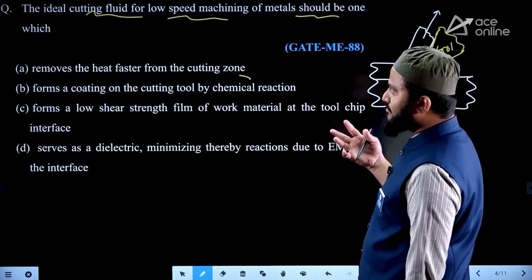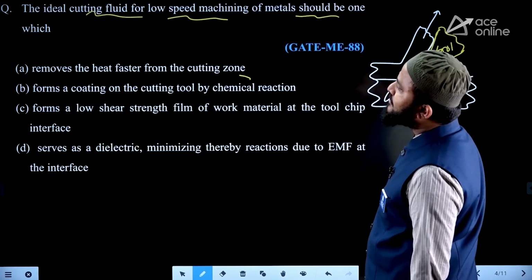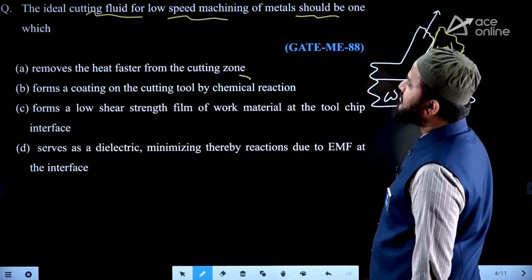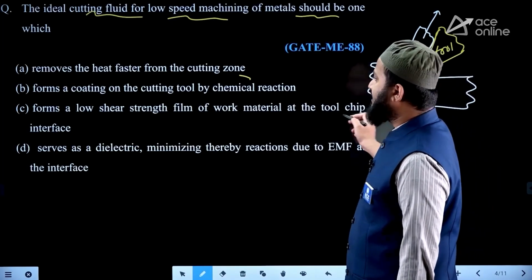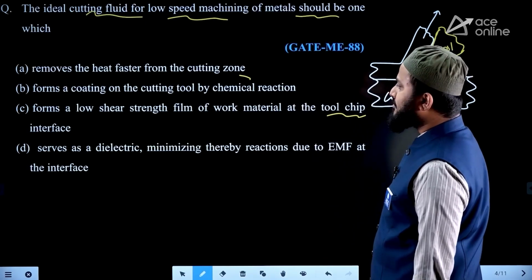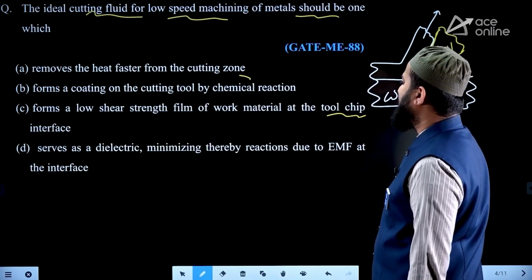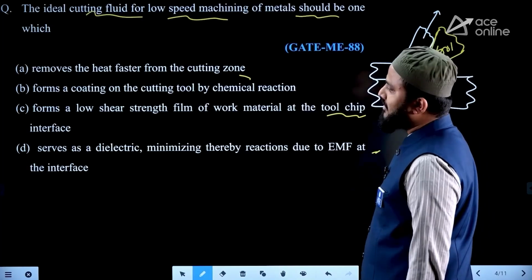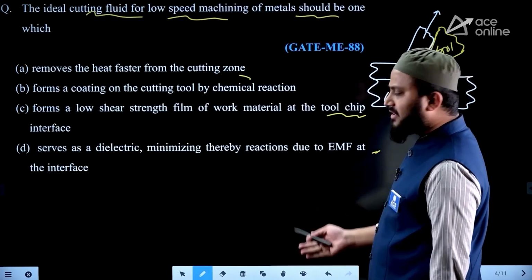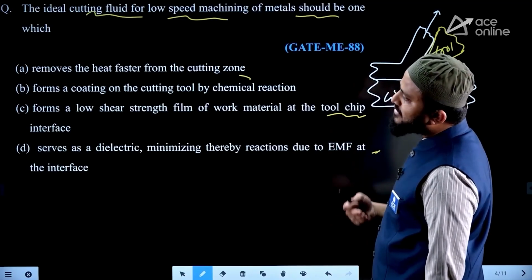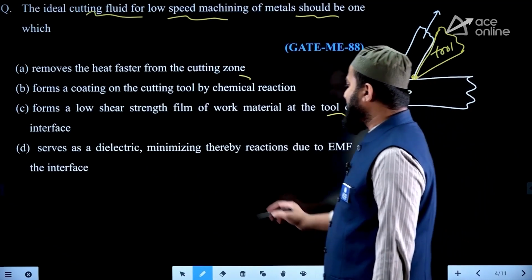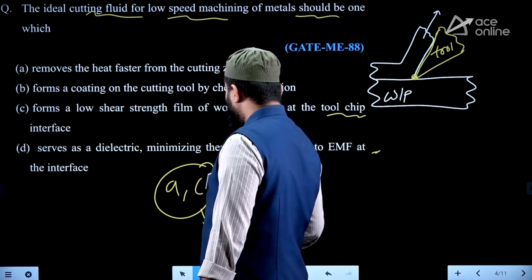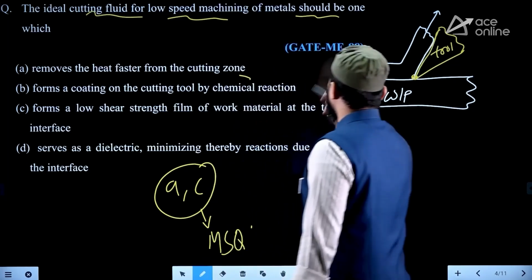You can say it is actually one of the purposes, but in low speed cutting, forms a coating on the cutting tool by chemical reaction, never forms a low shear strength film on the work material at the chip tool interface. You can say it is also one of the purposes. Serve as the dielectric, minimizing thereby reaction due to EMF at the interface. No, it is never that. So if suppose the same question was a newly introduced MSQ type, then we would say options A and C both are possible. A and C both are answers if it is an MSQ, but it's an MCQ in an old previous paper.